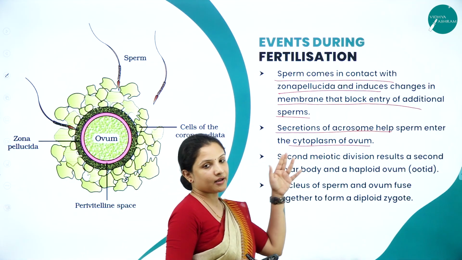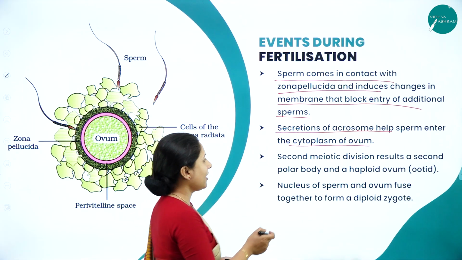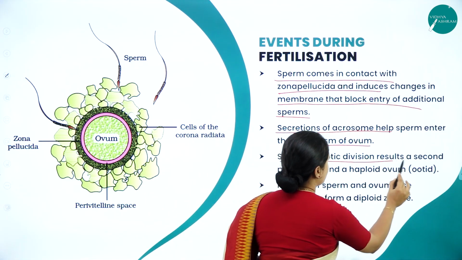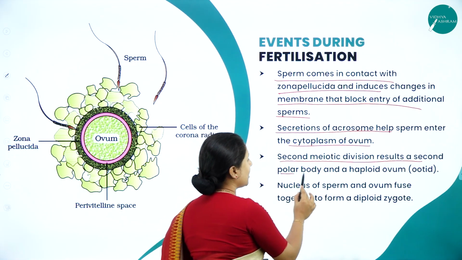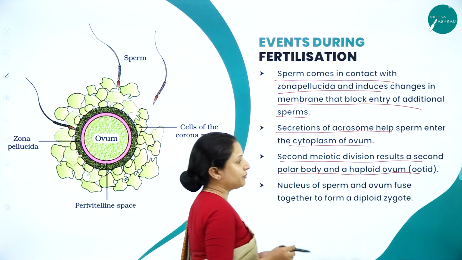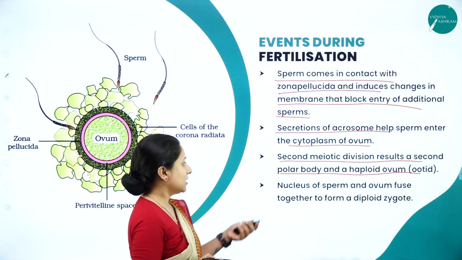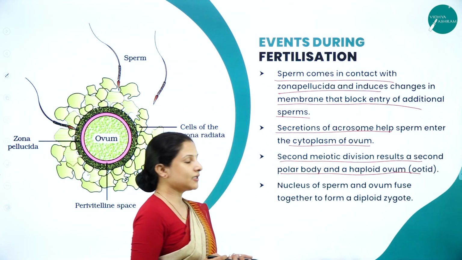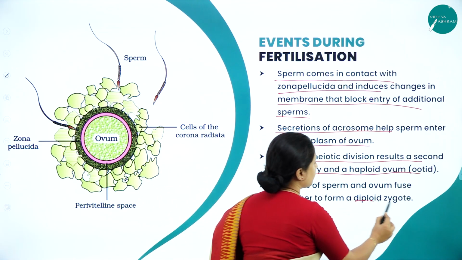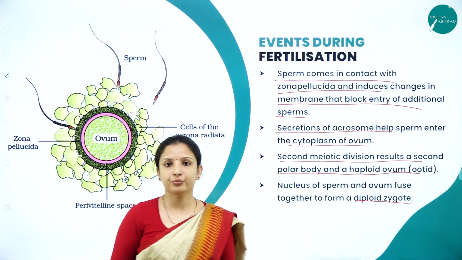Once embedded in the cytoplasm of the ova or the egg, the second meiotic division will result in the formation of a second polar body and a haploid ovum will get produced. Now, the nucleus of the sperm and the ova fuse together to form the diploid zygote. So, I hope you have understood.